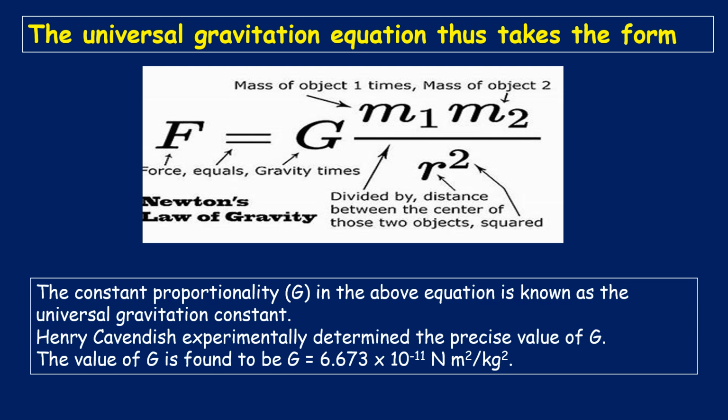The value of G is found to be 6.673 times 10 to the power minus 11 Newton meter square per kg square. So this is the universal law of gravitation formula, and the G value is also given over here: 6.673 times 10 to the power minus 11 Newton meter square per kg square.